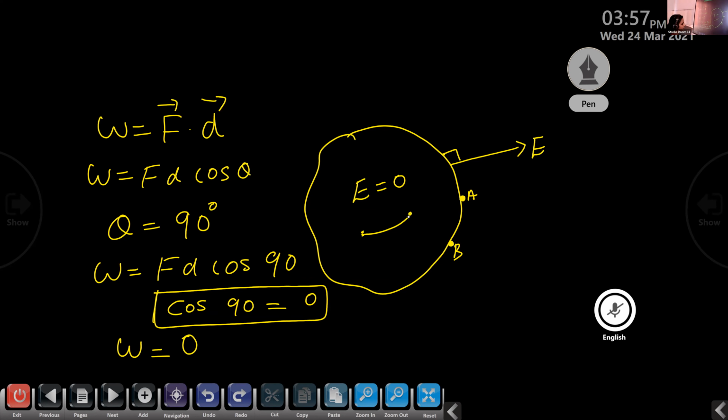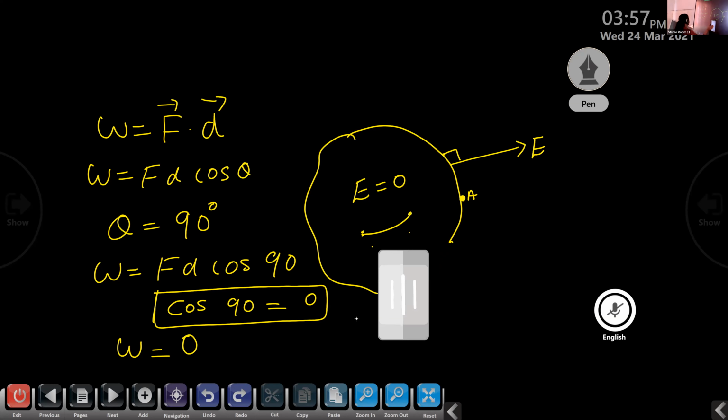This is another result of electrostatics of conductors. If you consider any two points inside the conductor, since there is no electric field present there, the work done is equal to 0. Similarly, if you consider any two points on the surface of the conductor, here the electric field is perpendicular to the surface, then theta becomes equal to 90 degrees. So cos 90 is equal to 0. So the work done to bring a charge from one point to another point is 0, which means that the potential remains a constant everywhere throughout the volume of the conductor.